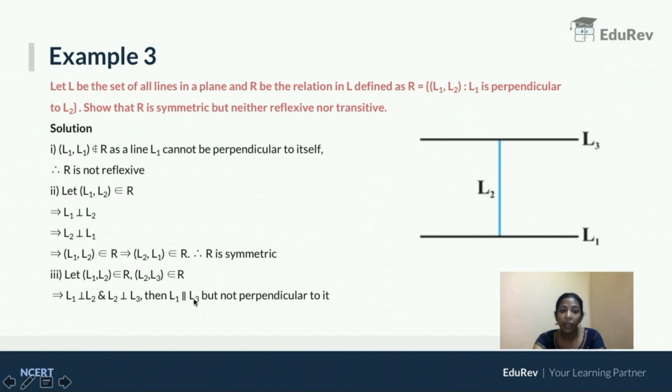So what can I say? The ordered pair (L1, L3) does not belong to R. So it is not transitive, because (L1, L2) belongs to R and (L2, L3) belongs to R, but (L1, L3) does not belong to R, which is the must-prove property for transitive. So R is not transitive. From this, what can I conclude? R is neither reflexive nor transitive, but it is only symmetric. I hope it is clear. I am moving on to the next question.